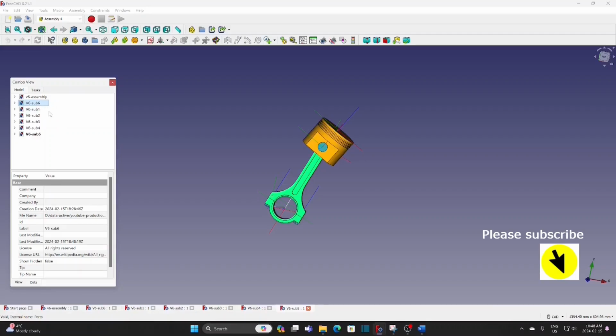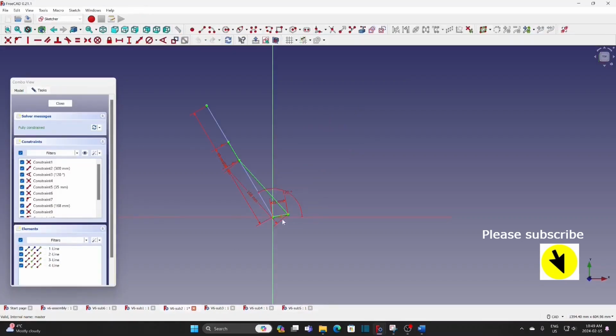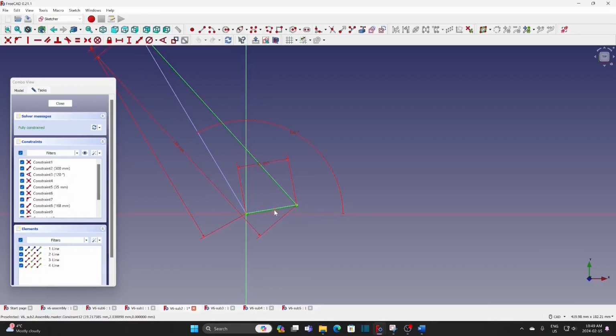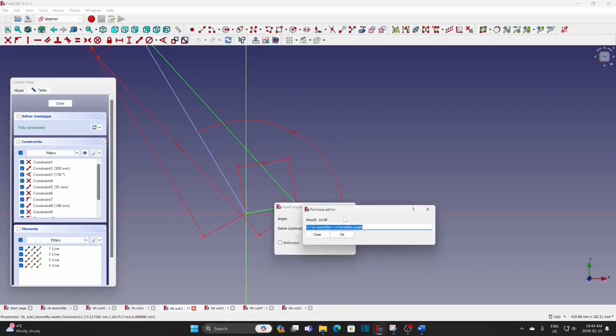Now I adjust the motion for each subassembly. The first one is good to go. Modify the second one. Go to the Sketch Master. Change the angle of rotation to angle minus 20.